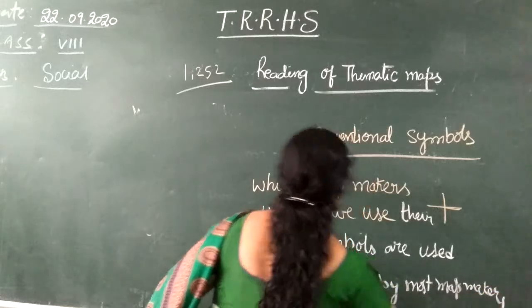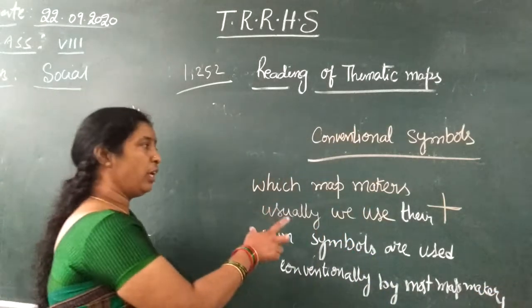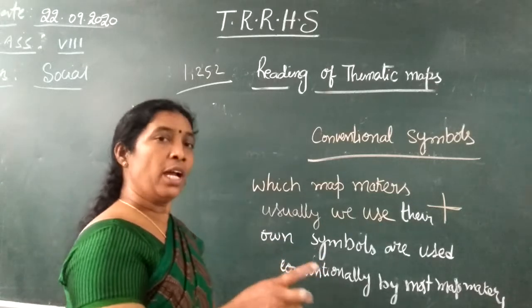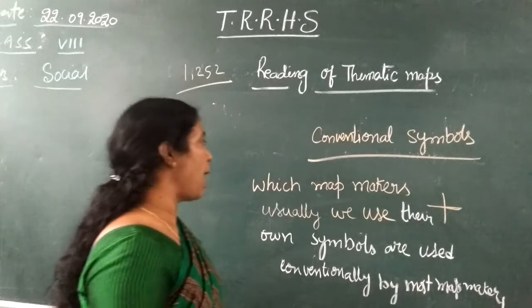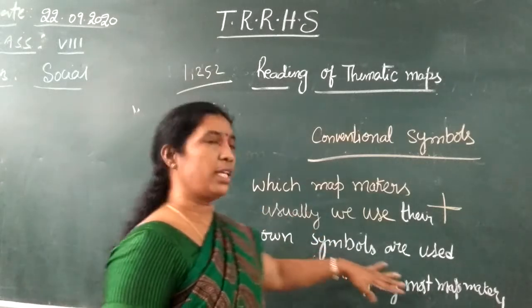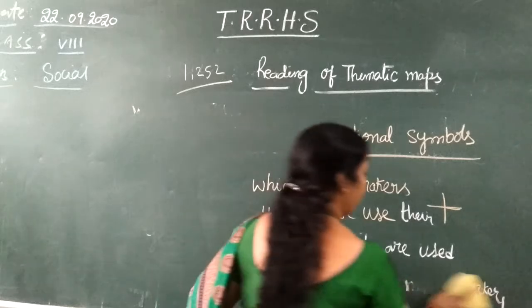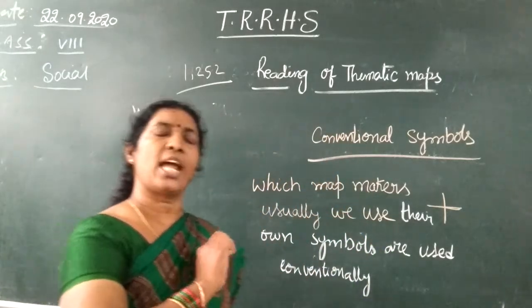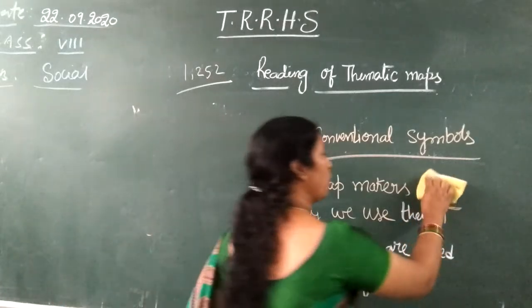Children, see this. Conventional symbols are symbols which map makers usually use conventionally. Conventionally means continuously used by most map makers. That is the standard map, that is the standard. Conventionally they started that. These are standard symbols, so by seeing them you can understand all the things.